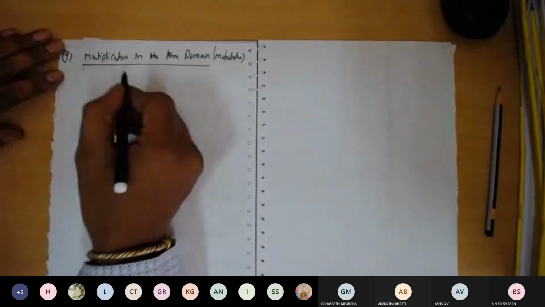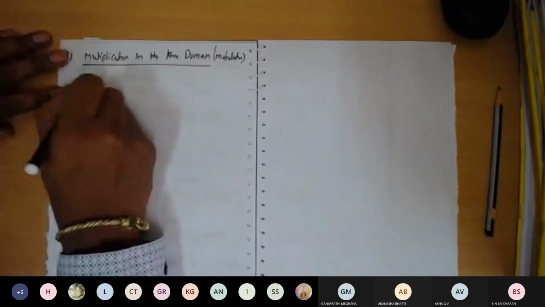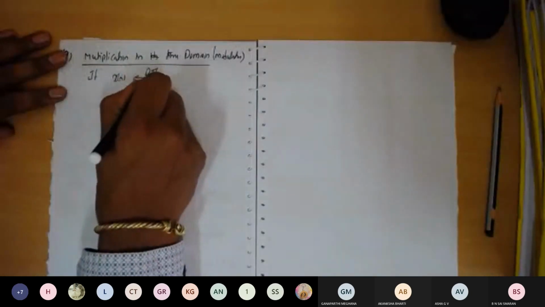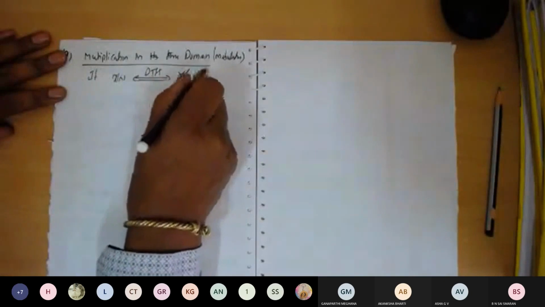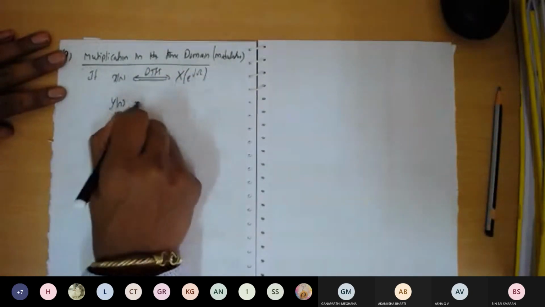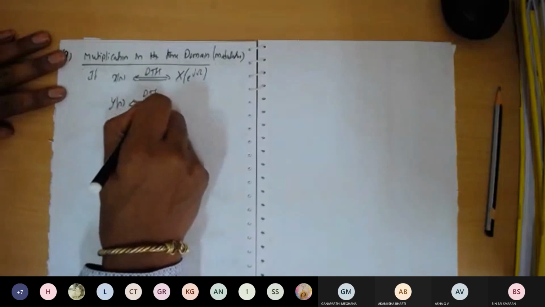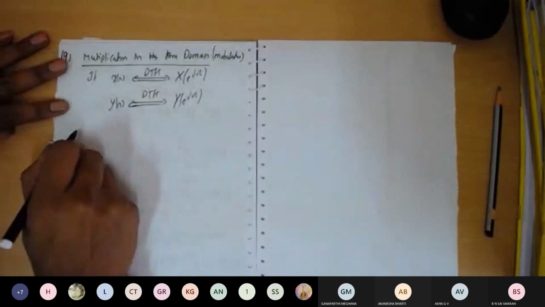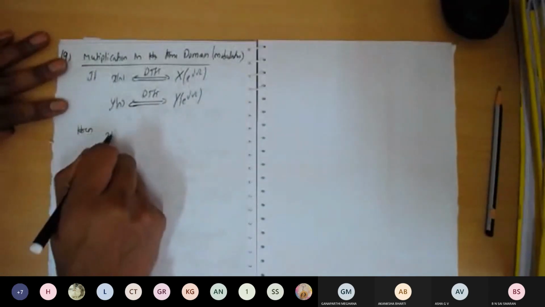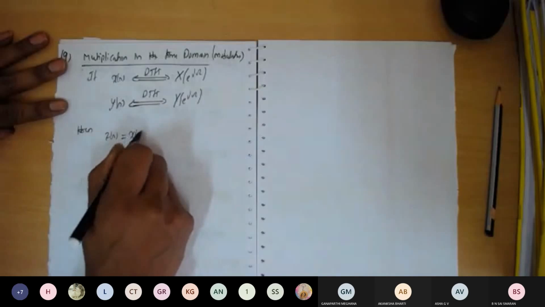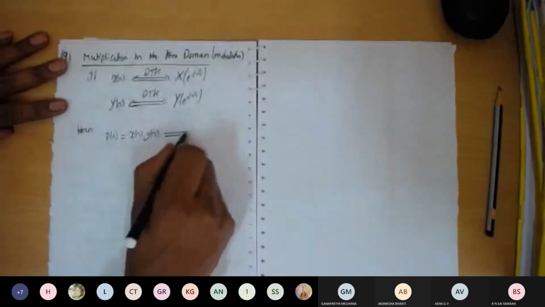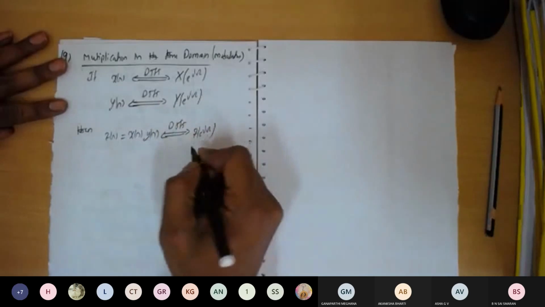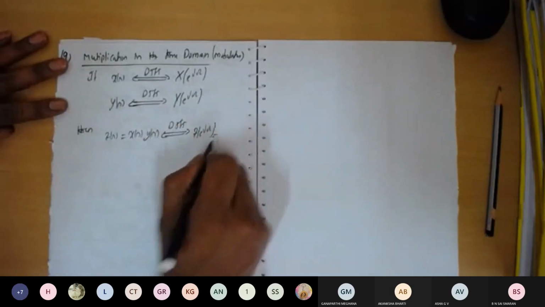So take the statement of this one. If x of n DTFT is equal to X of e to the power of j omega, and y of n DTFT is equal to Y of e to the power of j omega, then z of n, which is a product of the two sequences x of n into y of n. If we take the DTFT, this becomes Z of e to the power of j omega. So this is equivalent to the convolution in the frequency domain.